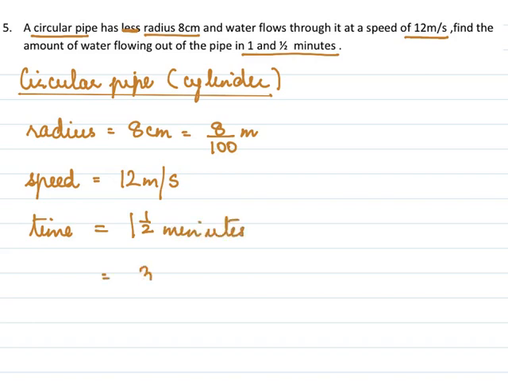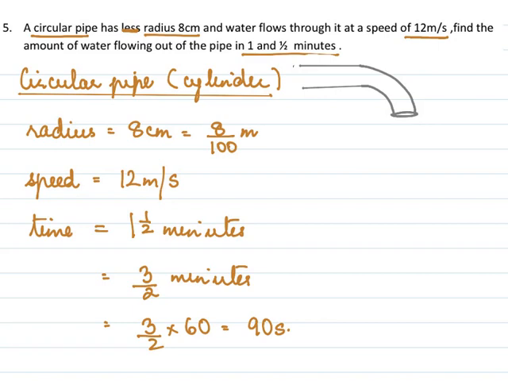So we need to do this into seconds. 1.5 is 3/2 minutes, and to make it into seconds, 3/2 into 60, and that would be 90 seconds. So we need to know how much water is flowing out in 90 seconds.